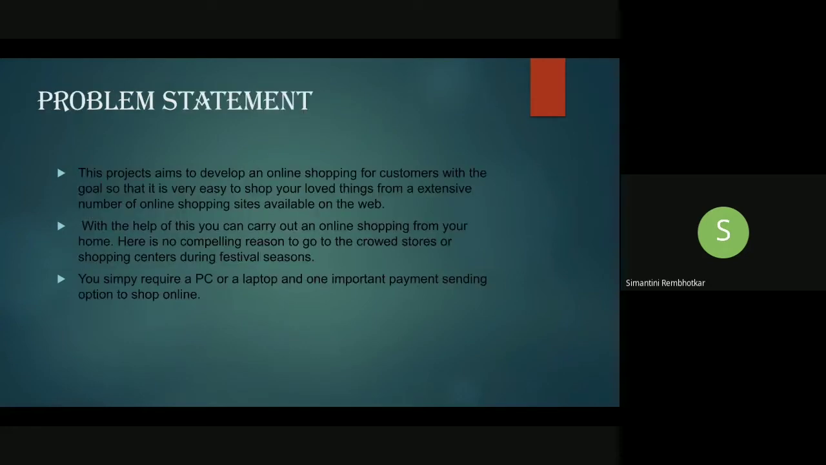So the problem statement of our project is that this project aims to develop an online shopping for customers with the goal so that it is very easy to shop your loved things from an extensive number of online shopping sites available on the web. With the help of this, you can carry out an online shopping from your home. There is no compelling reason to go out to the crowded stores or shopping centers, especially during festive seasons. You simply require a PC or a laptop and one important payment sending option to shop online.